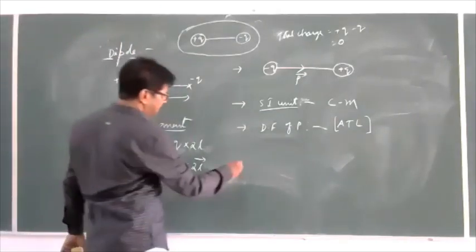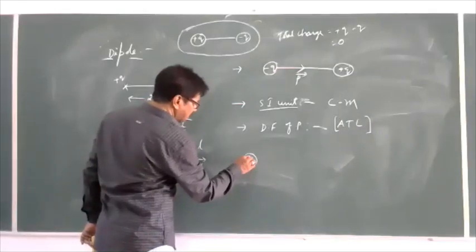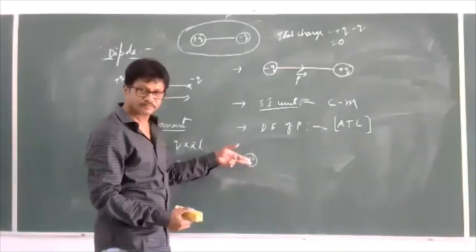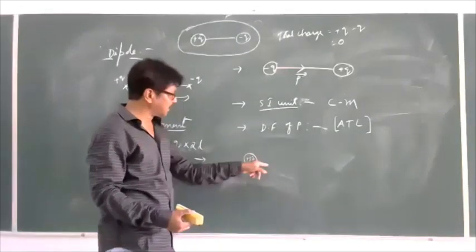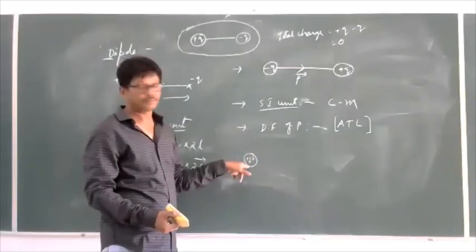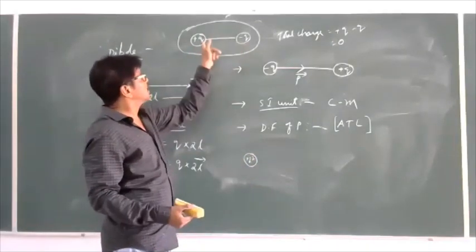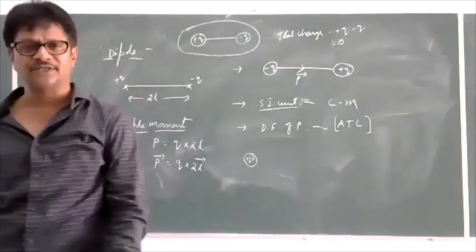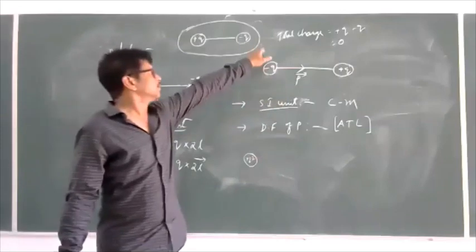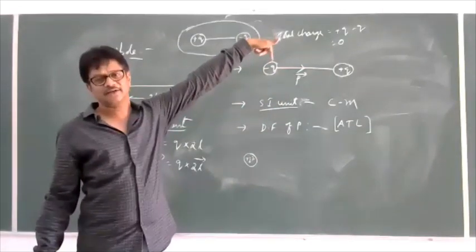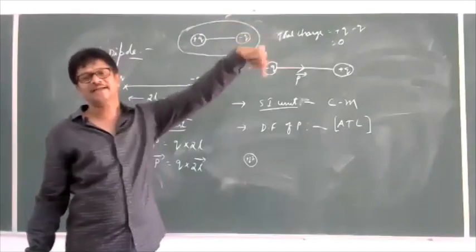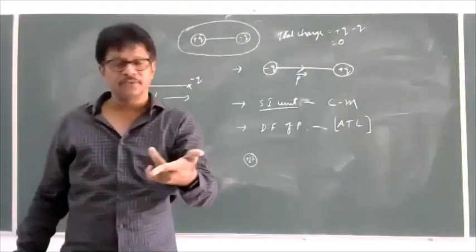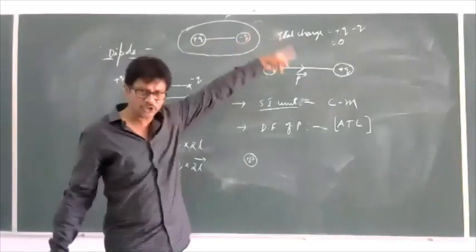For example, if you take plus q and minus q very near to each other, then it will not produce an electric field because the net charge is 0. Whereas here, these two are separated by a certain distance, so obviously it will produce the electric field.